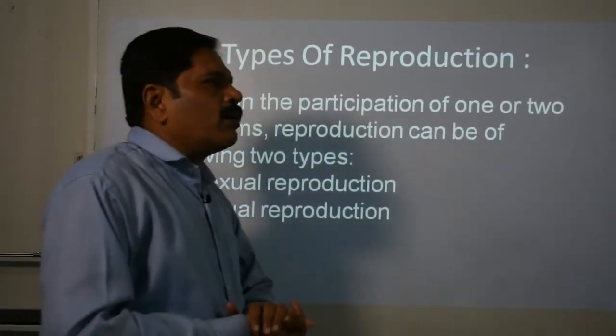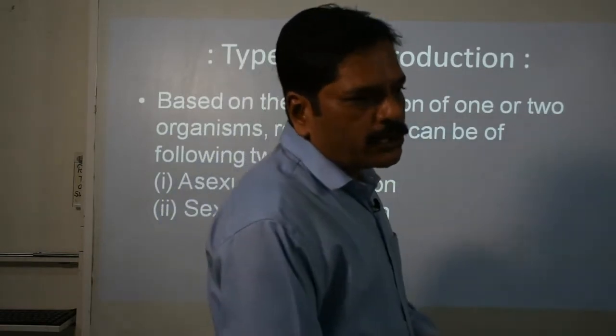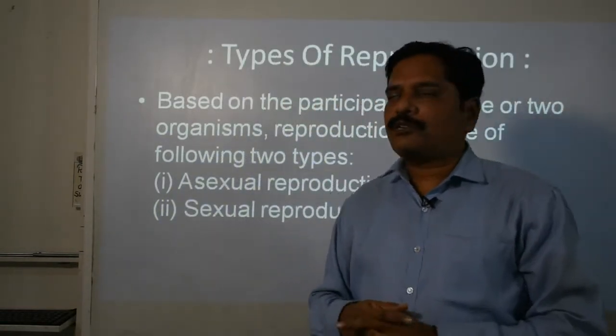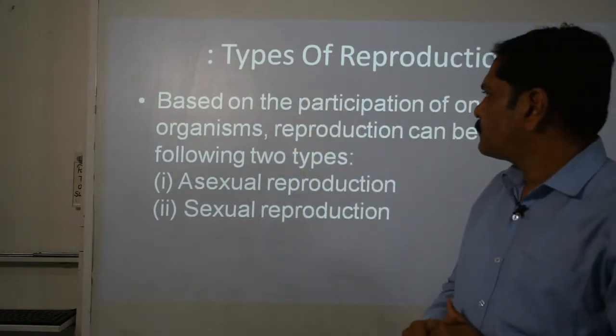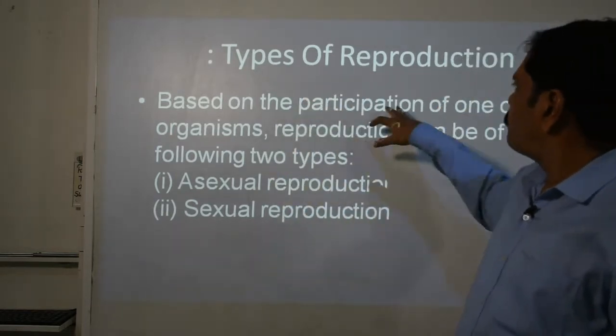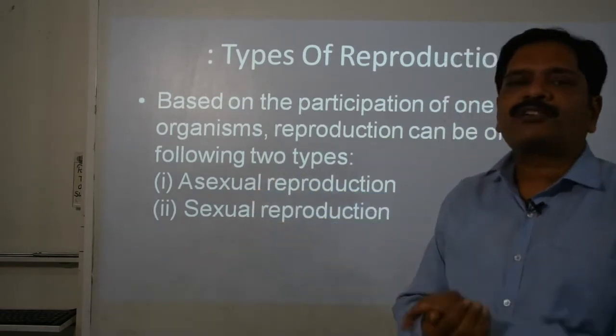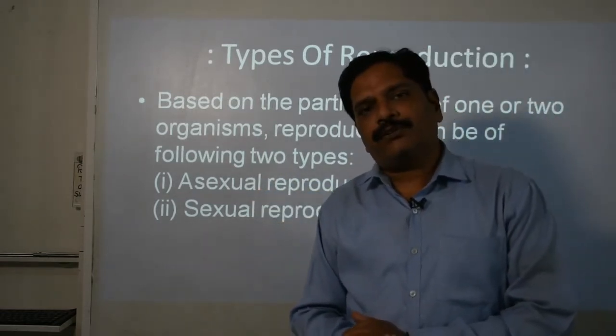Now on the basis of the participation of the parents and the process of reproduction, we can divide it into two, based on the participation of one or two parents. One is asexual reproduction and second is sexual reproduction.